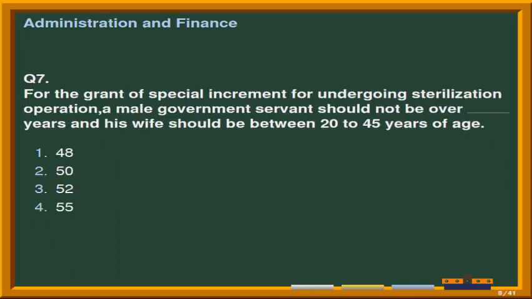Next question. For the grant of special increment for undergoing sterilization operation, a male government servant should not be over fill-up years and his wife should be between 20 to 45 years of age. And the options are number 1, 48; number 2, 50; third option is 52; and the fourth option is 55. Correct answer is option 2nd, that is 50.